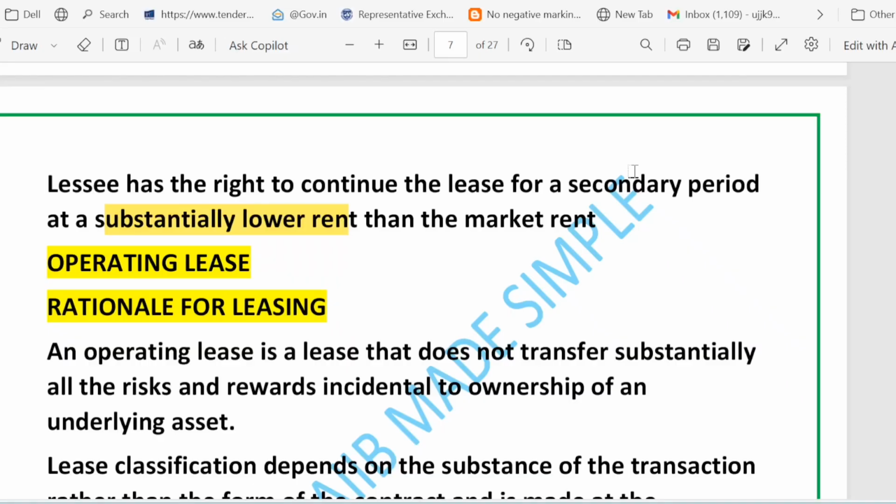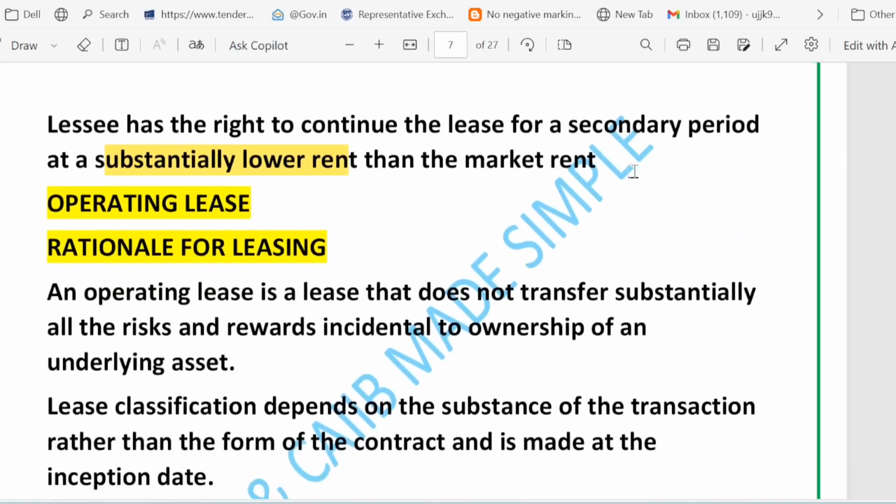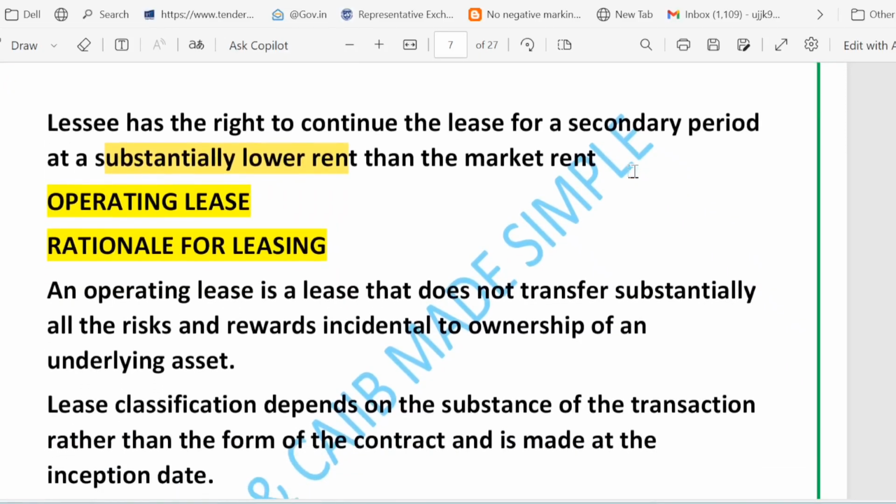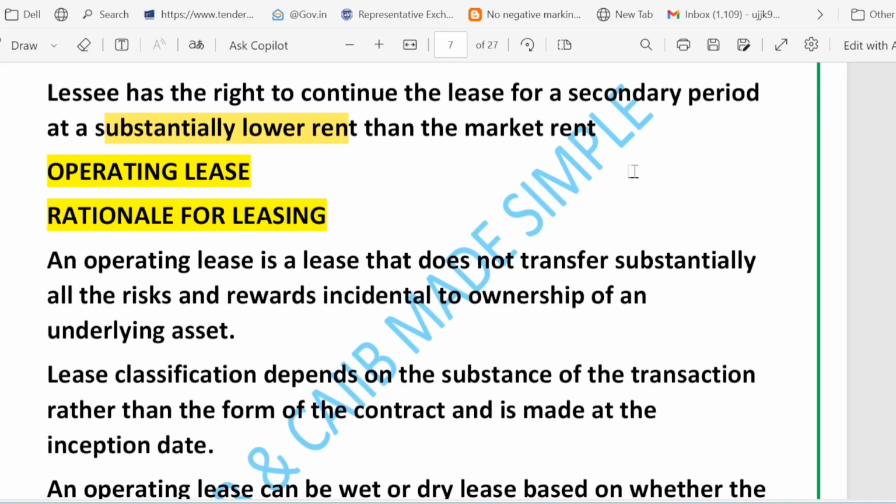On the other hand, we can say an operating lease does not transfer substantially all risk and reward of ownership. It is more like a true rental. The lessor keeps most ownership risk and reward. Remember, lease classification depends on the substance of the deal, not just the words on the paper. And that judgment is made at the inception date, or the start of the lease.